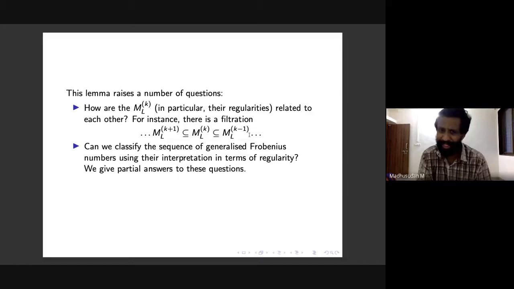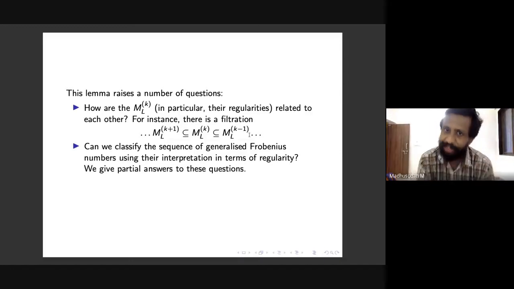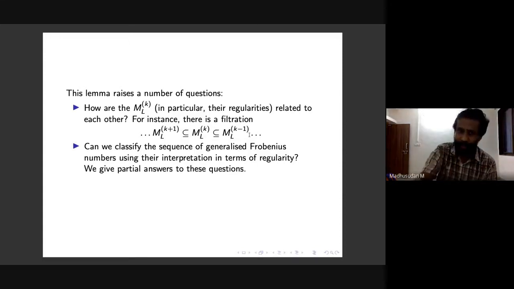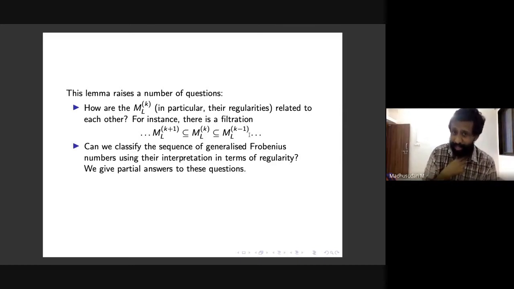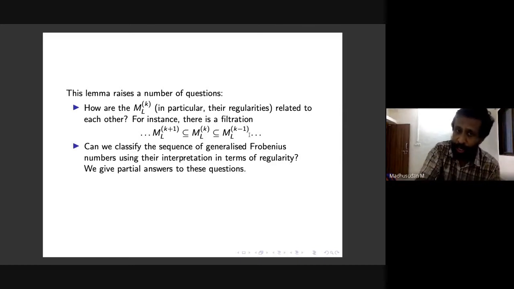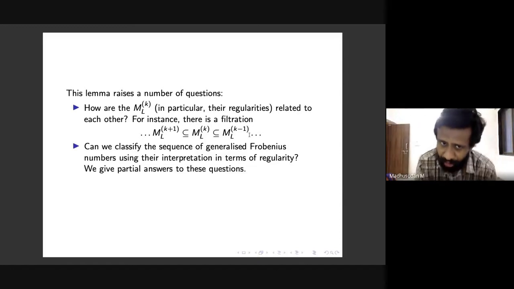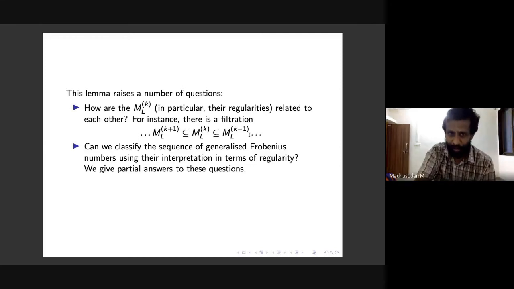Okay, this is simply by the definitions of MLKs, right? Because if a Laurent monomial dominates at least K points, it should also dominate at least K minus 1 points. So this is immediate. But maybe this filtration itself may already be useful, and there might also be other relations between these. And the second question is, can we classify sequences of generalized Frobenius numbers using this interpretation in terms of regularity and then using these relations between the MLKs? So we don't have full answers to these questions, but we will give partial answers.